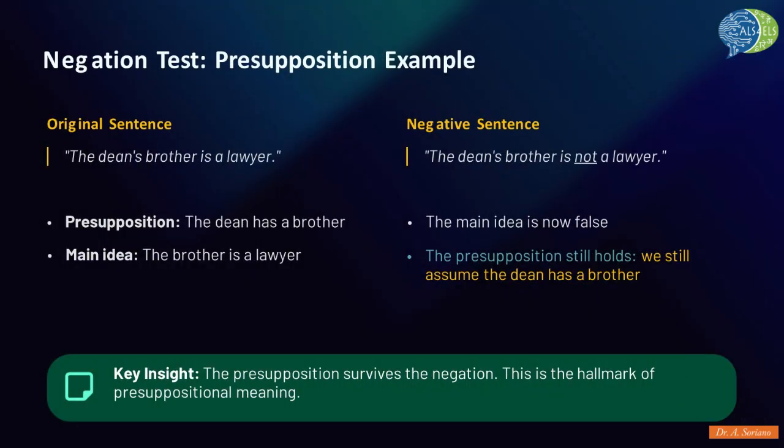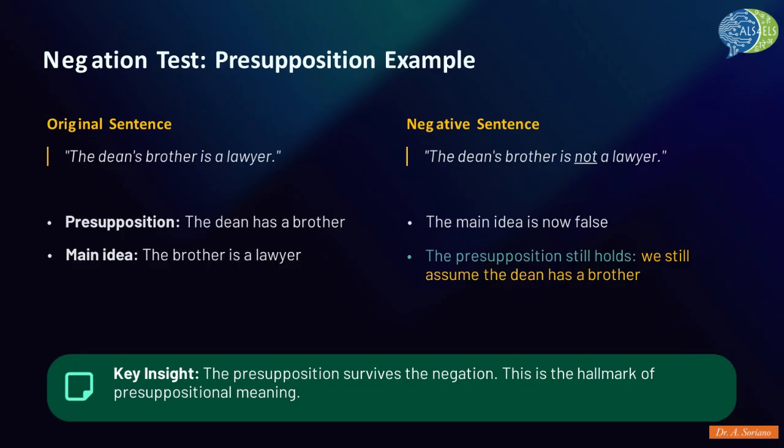Let's walk through an example of applying the negation test to a presupposition. Original sentence: the dean's brother is a lawyer. This sentence has a main idea: the brother is a lawyer. It also has a presupposition, triggered by the definite description: the dean's brother, the dean has a brother. Now, let's form the negative sentence: the dean's brother is not a lawyer.